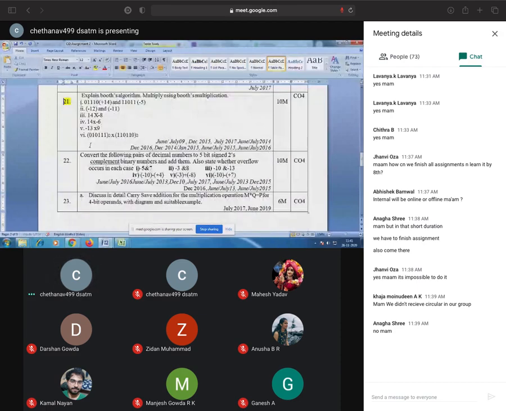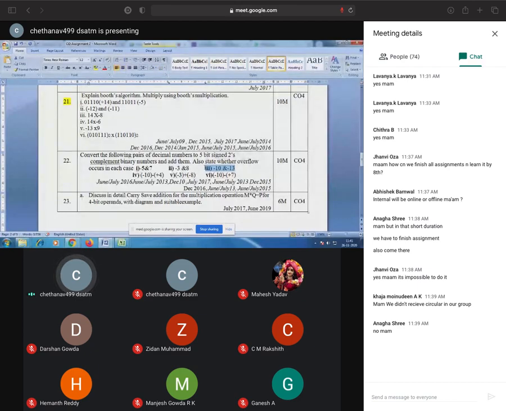Then 22. See, addition and subtraction, right? So take 5-bit signed 2's complement binary numbers and add them. Also find the overflow. Wherever overflow occurs, you have to indicate it. I told you: whenever you have different signs, there is no overflow. If you have the same sign, then there can be overflow. I think -10 and -13 will certainly lead you to overflow.